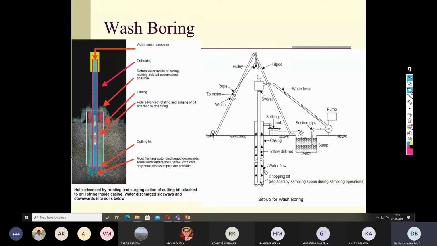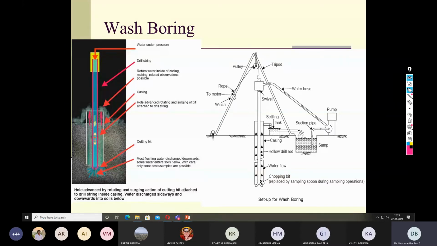Here I will explain the simple technique. This is a schematic diagram, and this is a picture of wash boring also. Here, first they insert the chopping bit into the ground by rotation simultaneously. When you rotate, the chopping bit chops or loosens the soil mass, and this loosened soil comes out. But in order to take out the soil mass, they also flush water into the borehole through the chopping bit, meaning the action of the water is coupled with the rotation of the chopping bit. So the combined action loosens the soil.